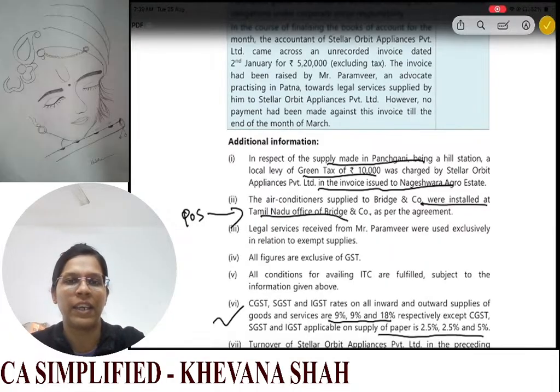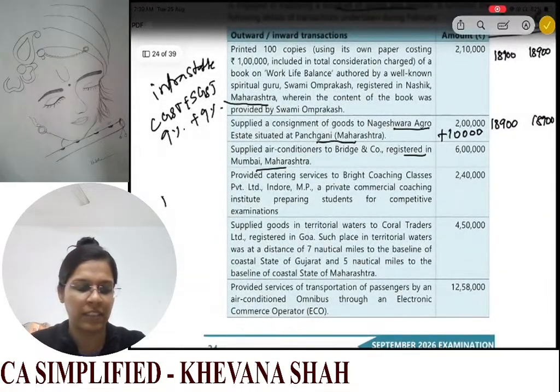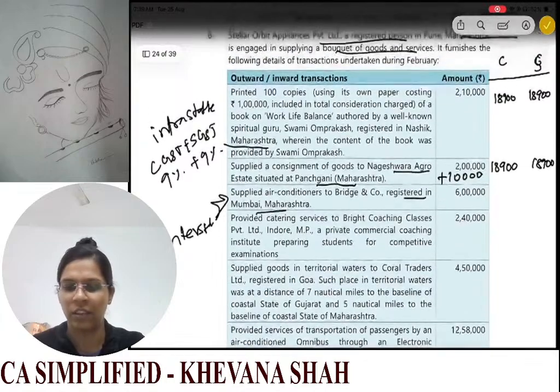So in that case, your IGST will be applicable. Okay, this will be your inter-state supply. IGST. Okay. So on 6 lakhs, you will have IGST at the rate of 18%. Okay, IGST will be leviable here.